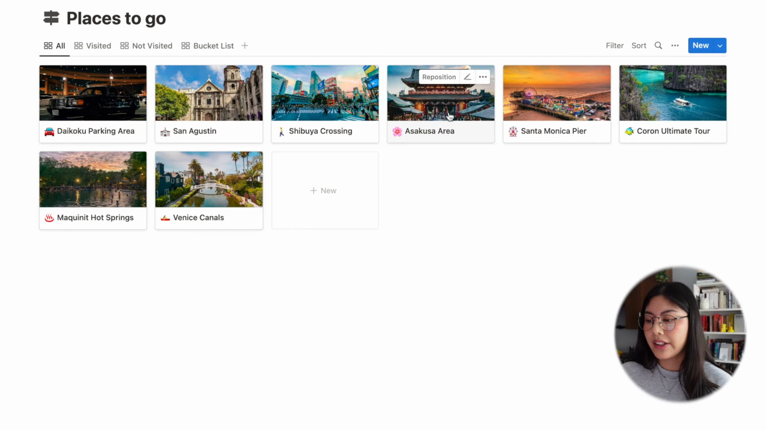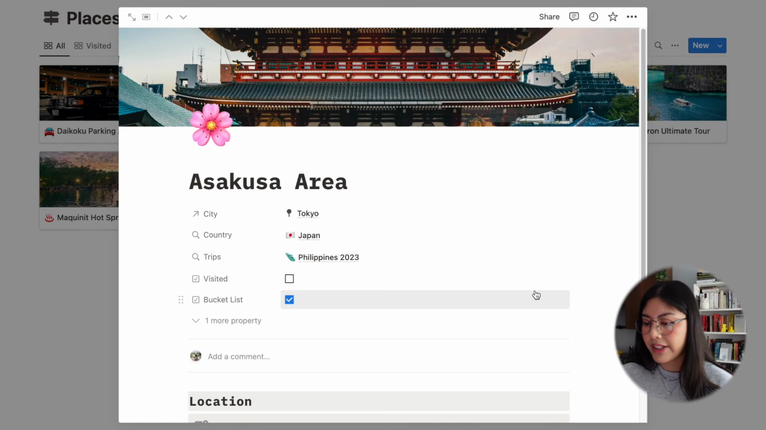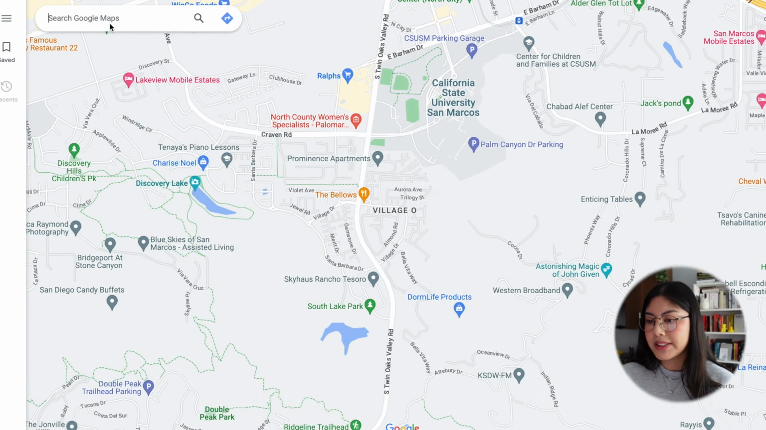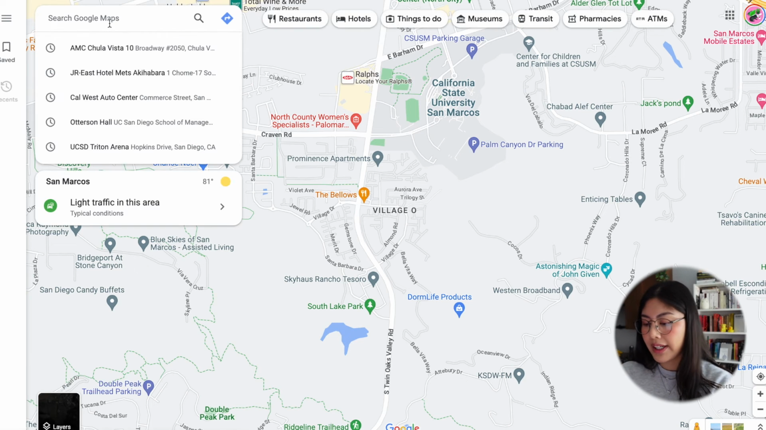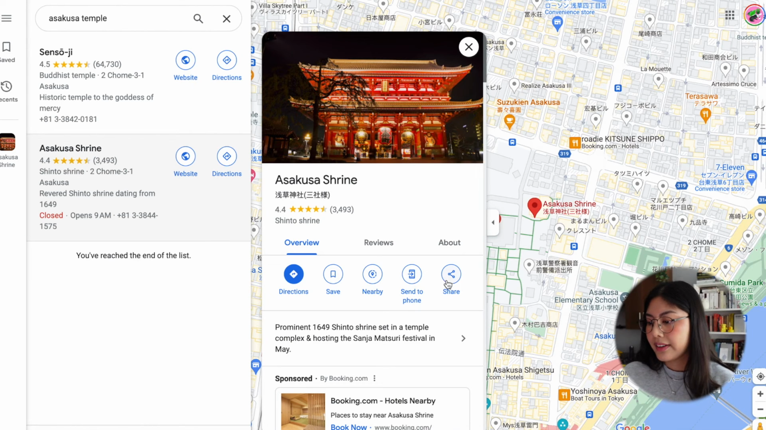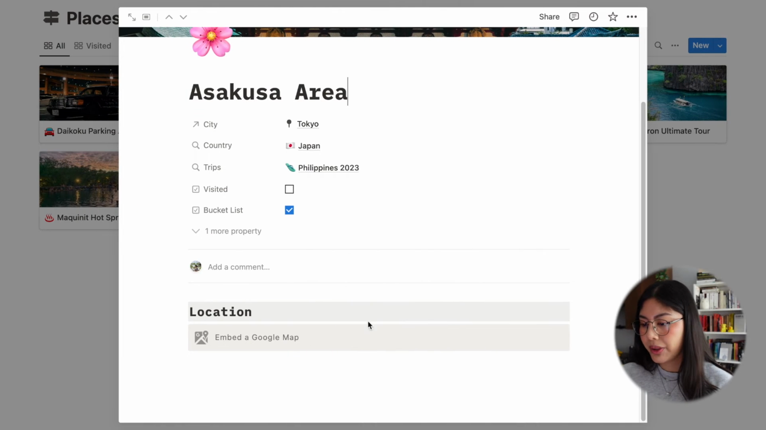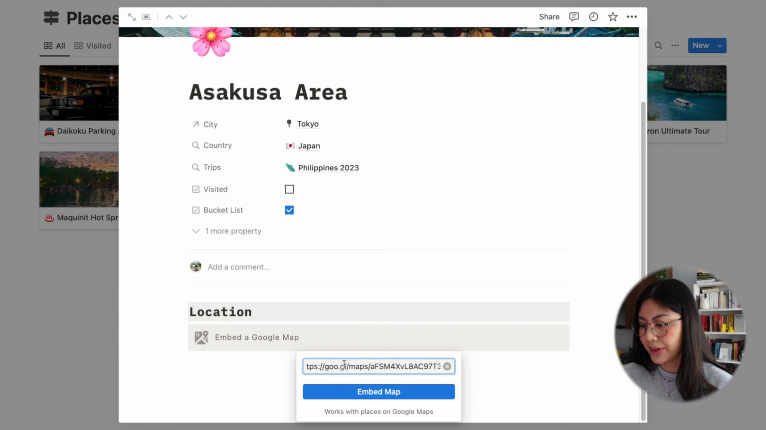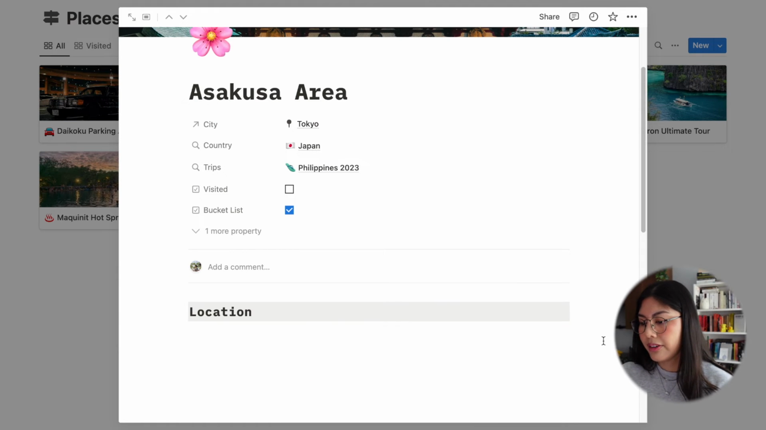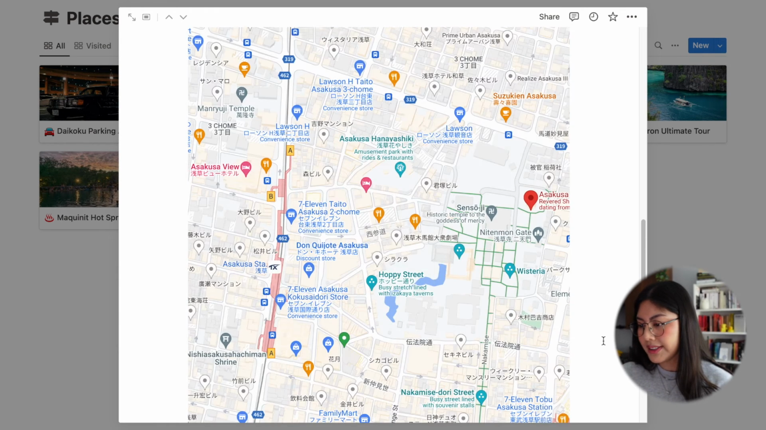In order to add this yourself, let's go into one of these where I haven't added it yet. You have to go into Google Maps and search for the location that you want to add in. Once you find the place on Google Maps, click on the share button and then copy this link. Then go back into your Notion template and paste it in here. So let's paste that. And now you have the location for the place that you want to go to.